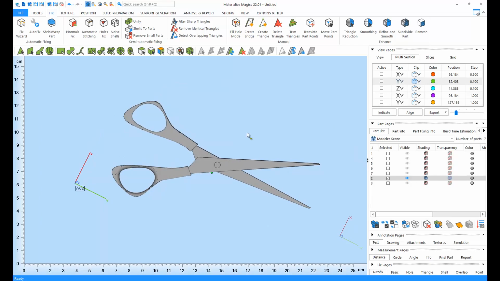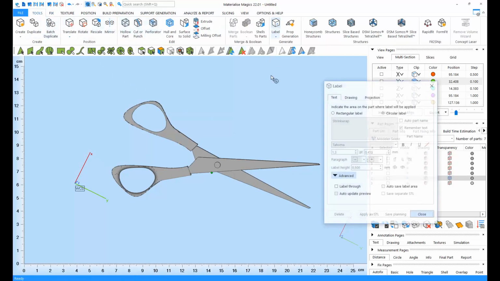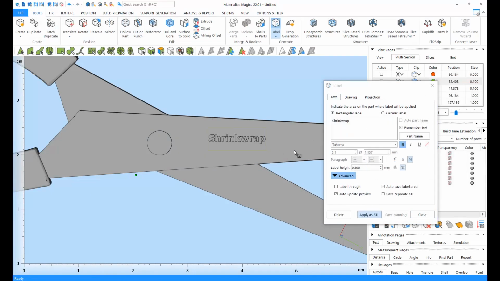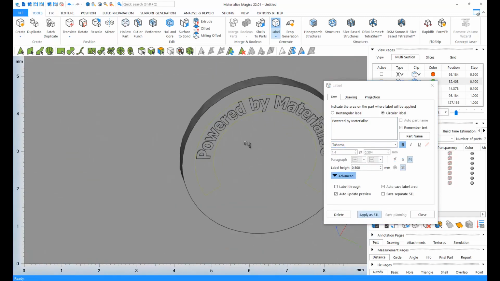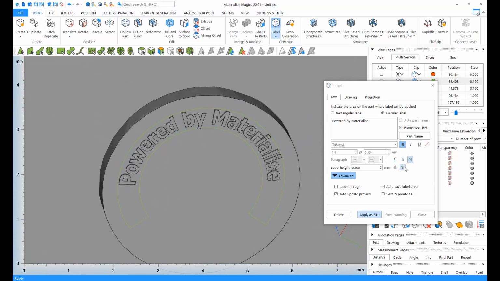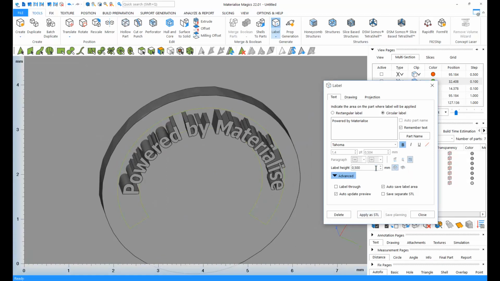If you'd like to add labels on your parts, Magix gives you a wide range of options. You can apply rectangular labels, circular labels, you can control the label content, you can choose the font family, the font size, the alignment, the type of label, so whether your label is going to be engraved or raised.